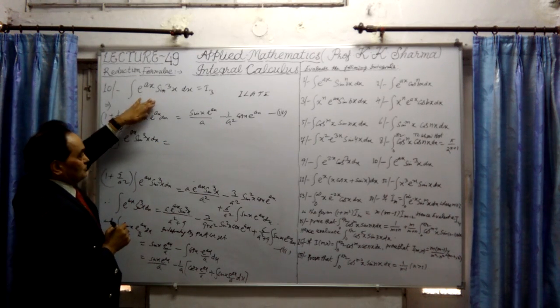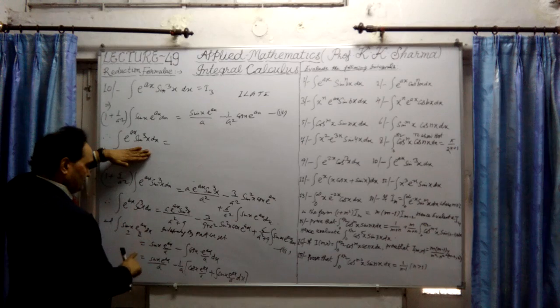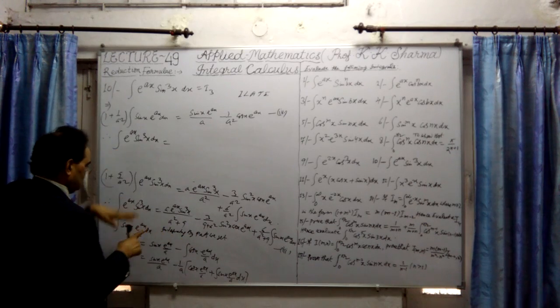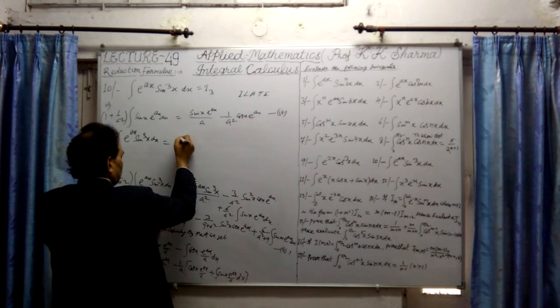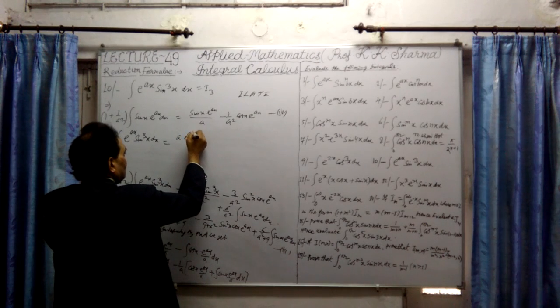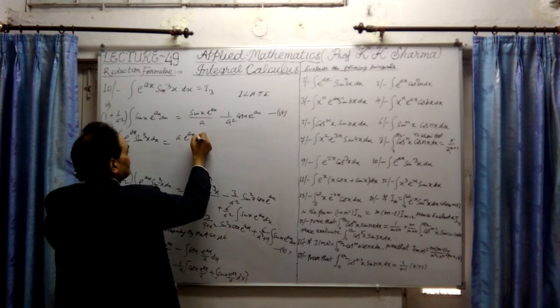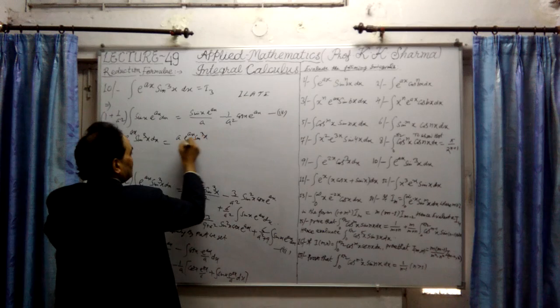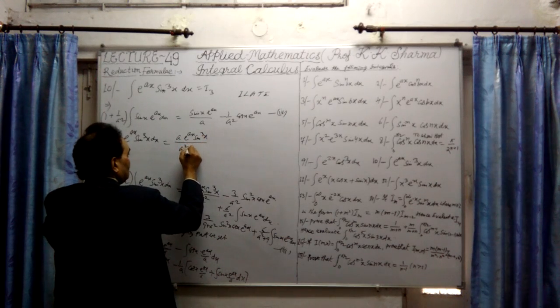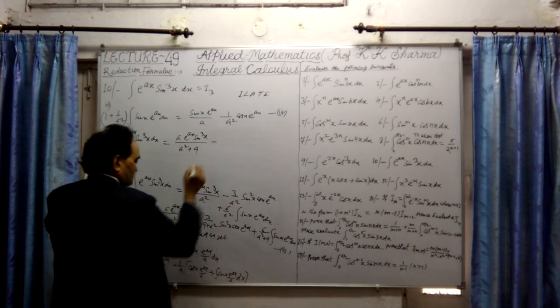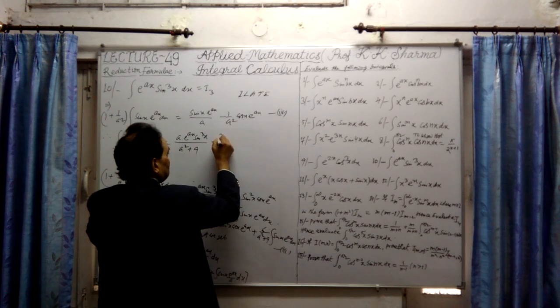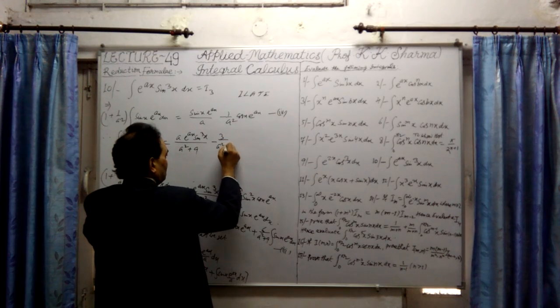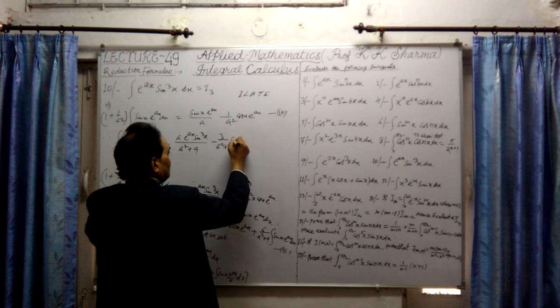This we have to calculate, equal to the last value, this one. You write this: it will be e raised to power ax sin cube x divided by a square plus 9, minus 3 upon a square plus 9 sin square x